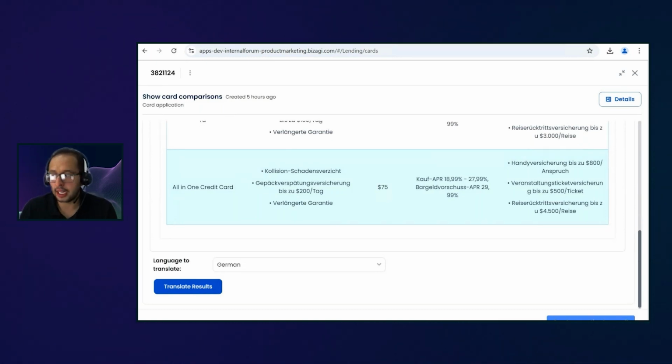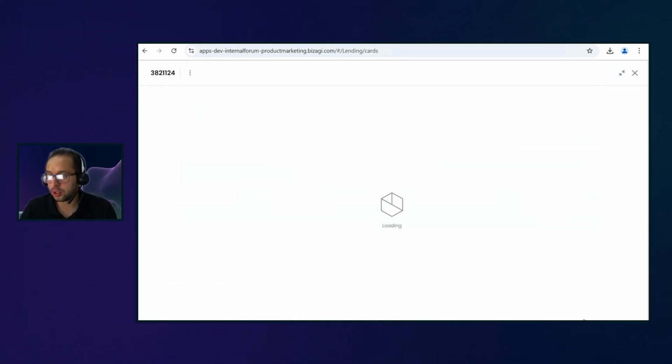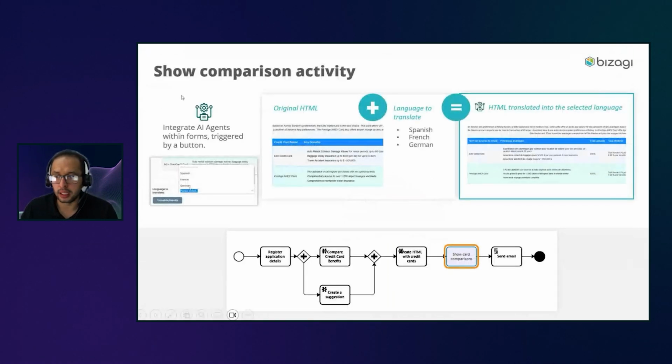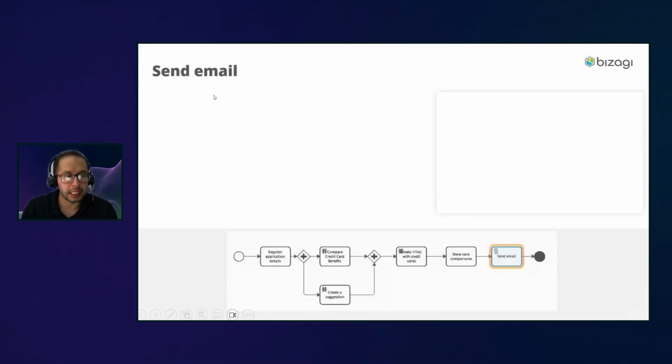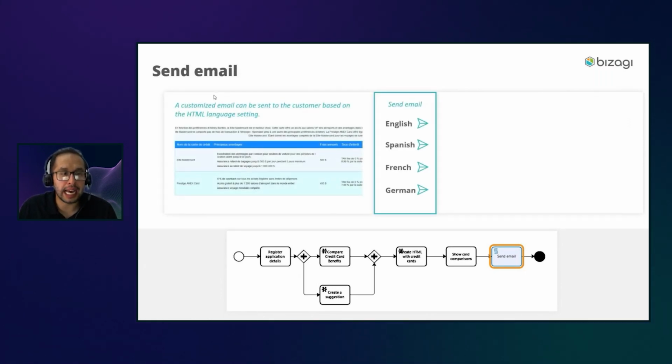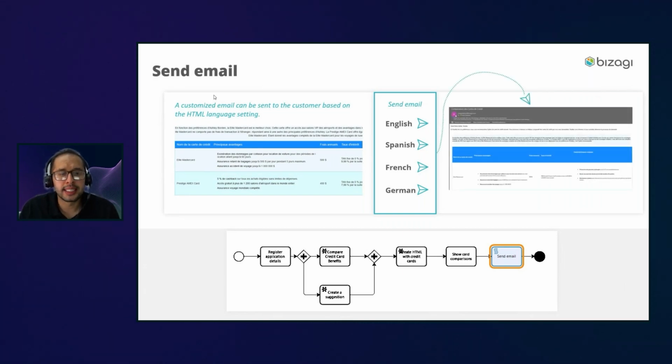And once again, here we're combining something that we have already in Bizagi, that is the capability to send emails dynamically, right? So here, what we say is, take the language of the HTML that was added there. Then, based on the language of that one, send the corresponding email to that customer so we complete the whole loop with the information that mattered the most to us.